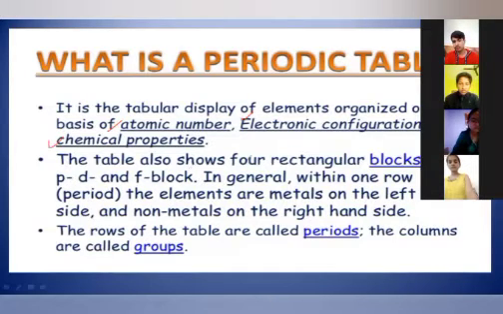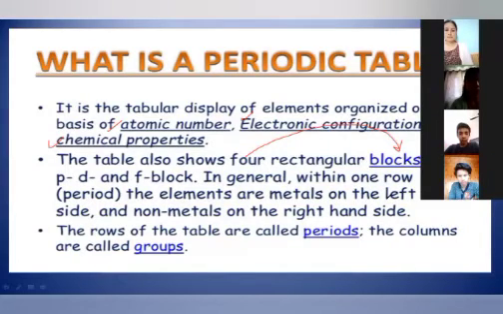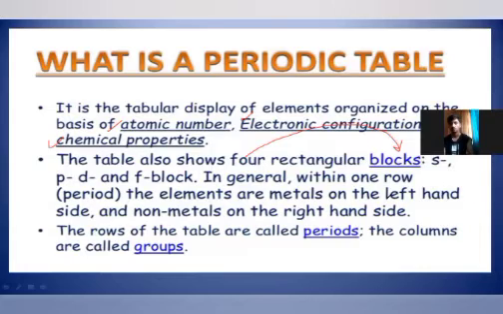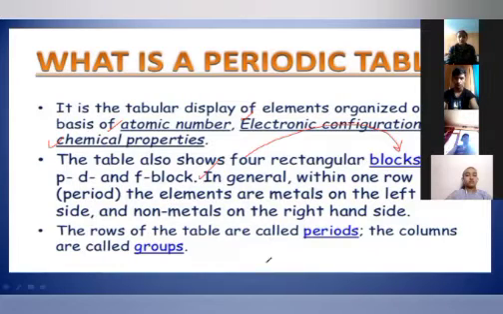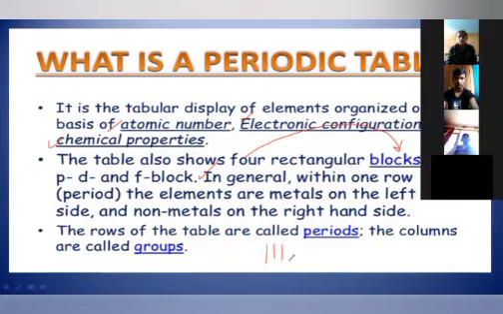And the table also shows four rectangular blocks: S block, P block, D block, F block. Can you tell me what is S block, P block, D block, F block? Yes, Rishita? Azimuthal quantum number. Yes, the azimuthal quantum number gives us information about S block, P block, D block, and F block. And in general, a table is made up of rows and columns, right? You know very well one table is made up of some rows and some columns.